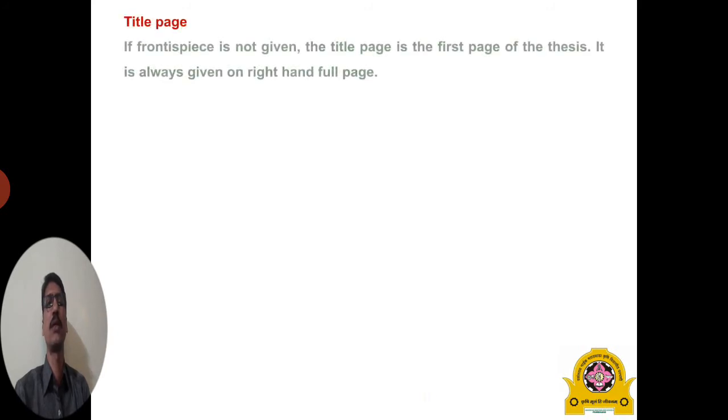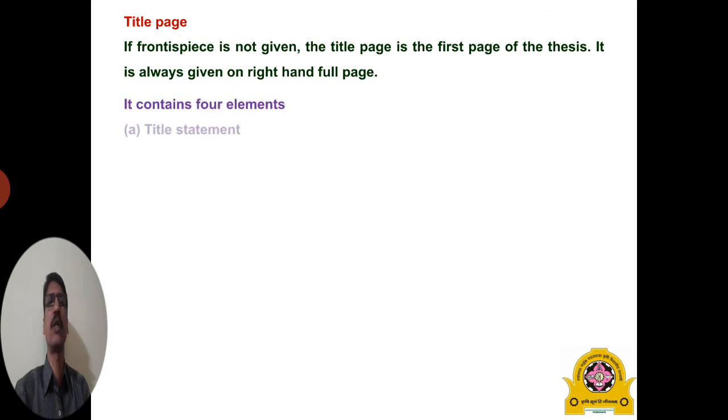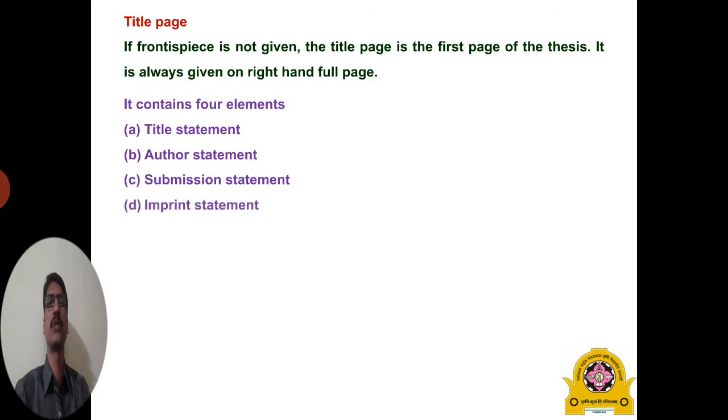The next part is the title page. If the frontispiece is not given in the thesis, then the title page is the first page of the thesis. It is always given on the right hand full page, and it contains four elements, similar to the cover page, but in the cover page the submission statement is not given.